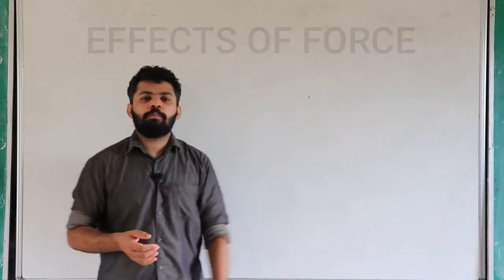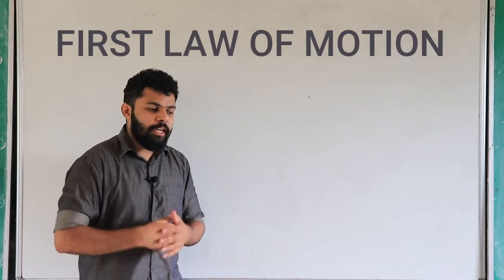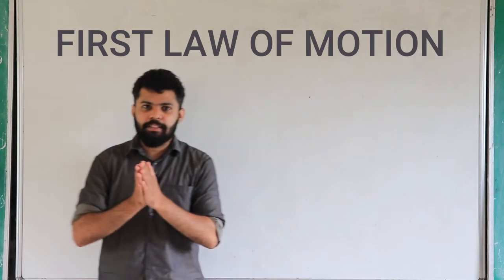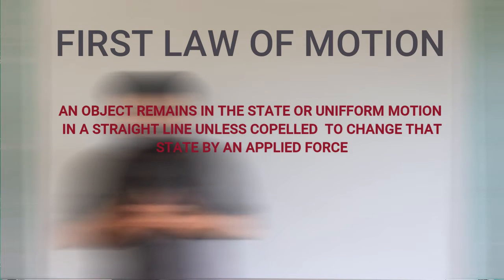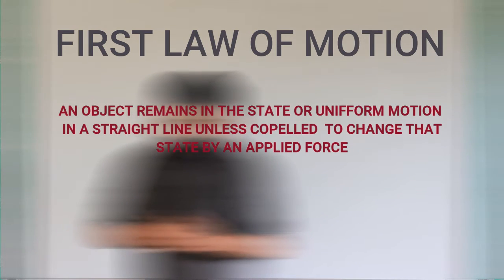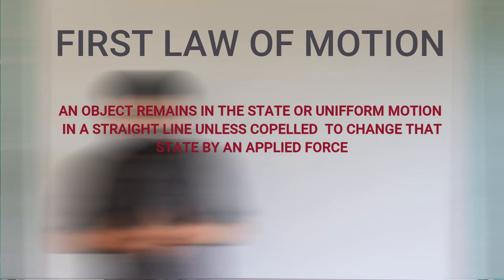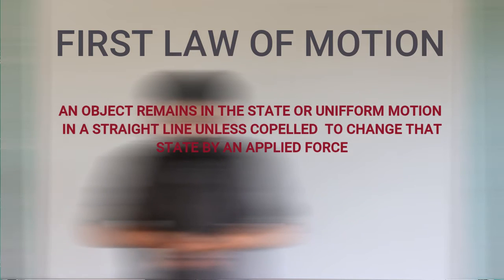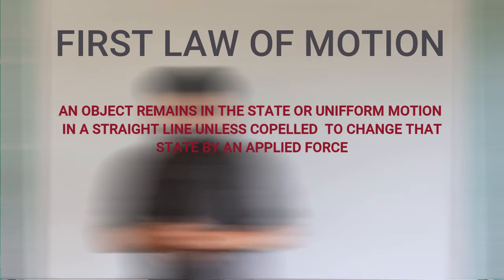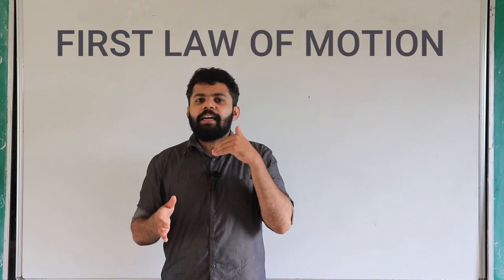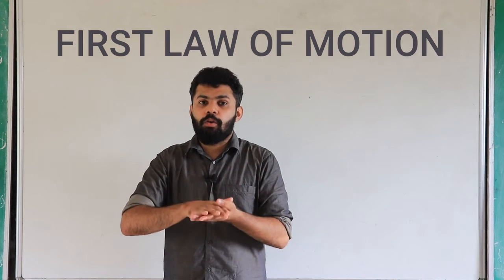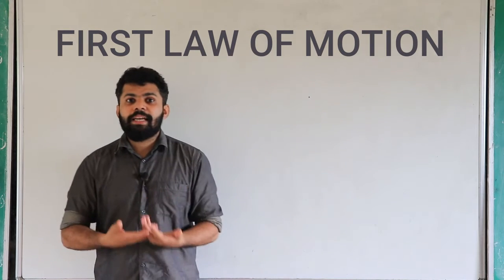Now we can move to our first law of motion. We can define it like this: an object remains in a state of rest or uniform motion in a straight line unless compelled to change that state by an applied force. This is the definition of the first law. How can we explain that?